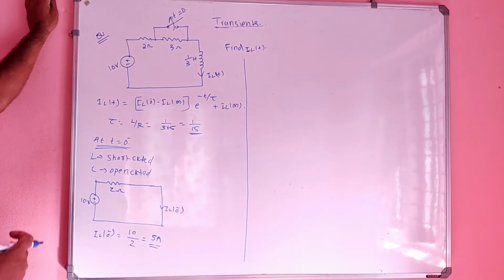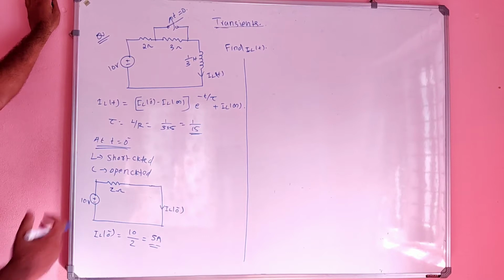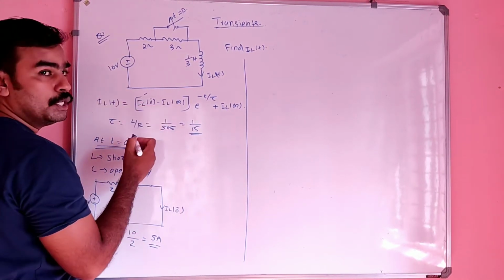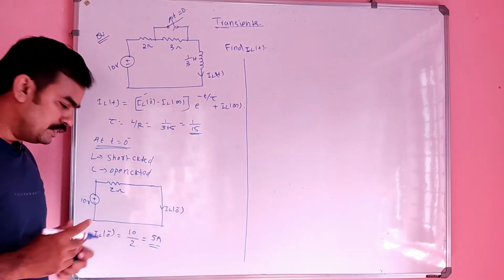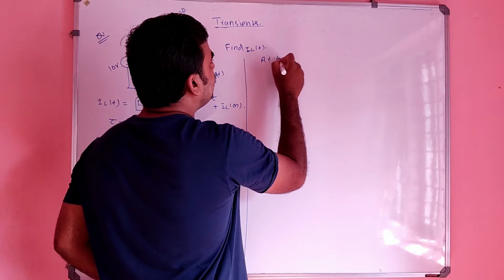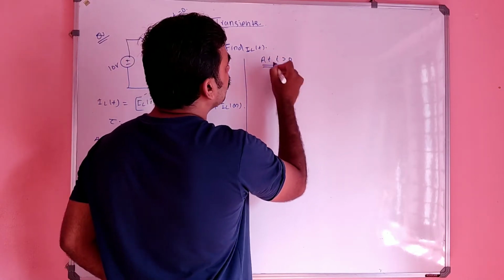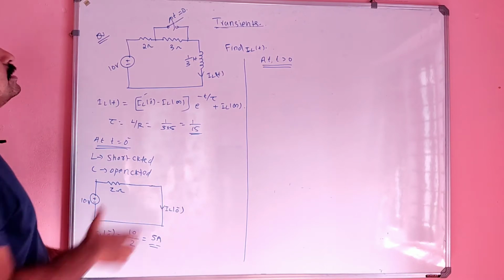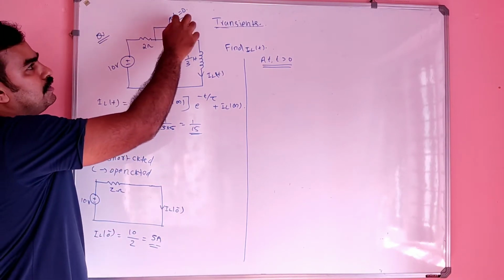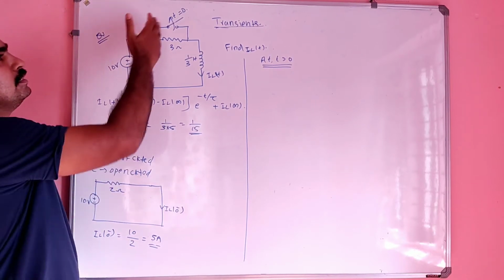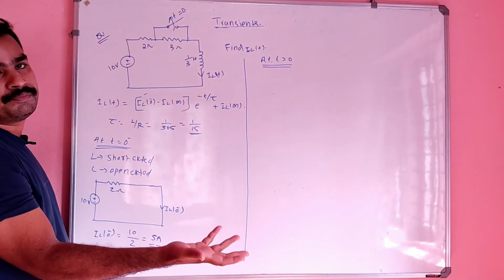The value of what? The value of the IL of infinity term, right? We found out this value IL of 0, we have to find IL of infinity. So for that, we have to consider the diagram at t greater than 0. T greater than 0 means from just after t is equal to 0 up to infinity.